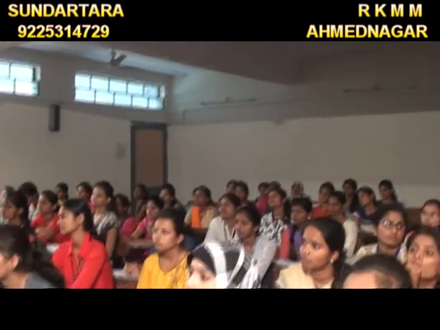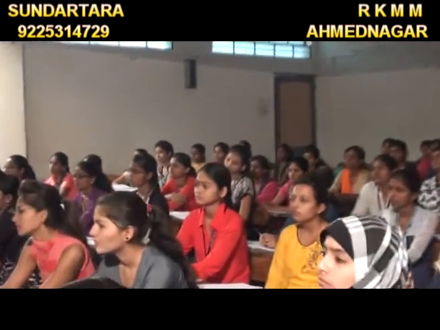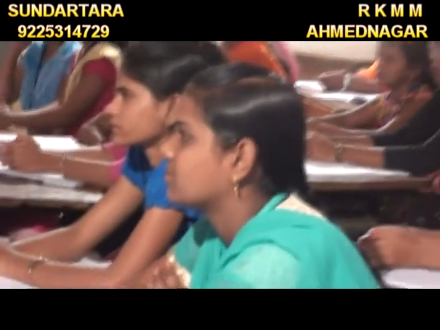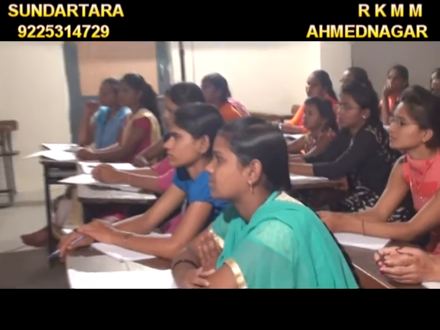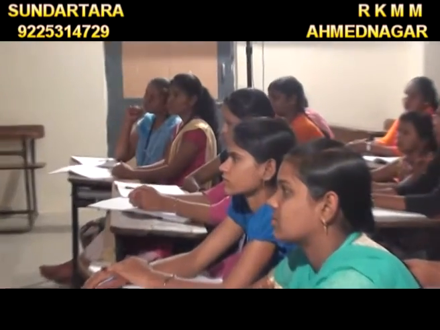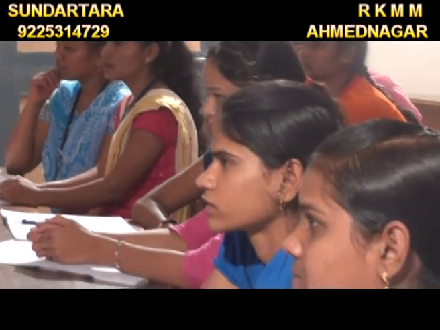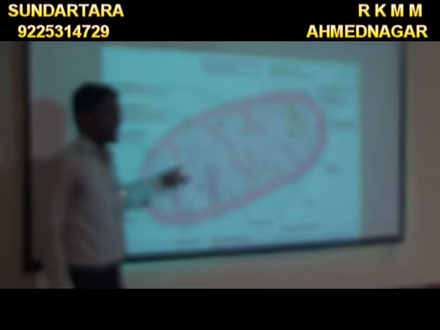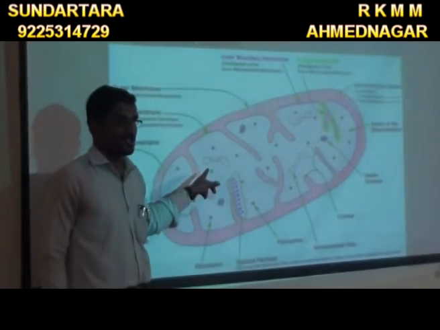In this figure, this is the outer membrane and this is the inner membrane. This space is called the outer chamber. Then this is the inner membrane, and inside the inner membrane there is this space, which is called the inner chamber. This inner membrane is enfolded, and this enfolded structure is called the cristae. This is the cristae.